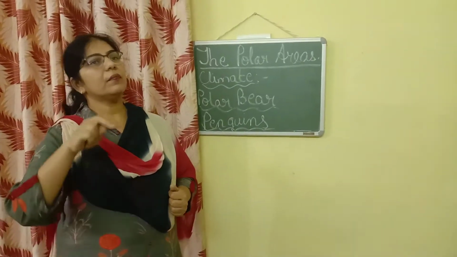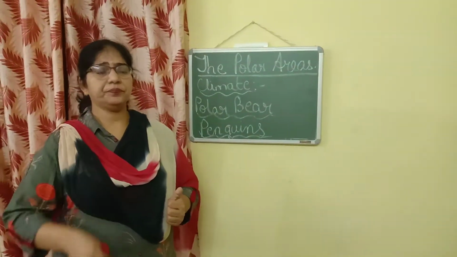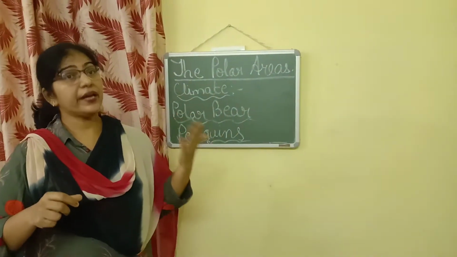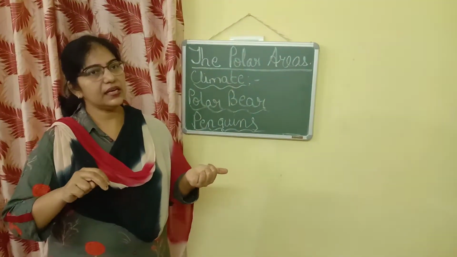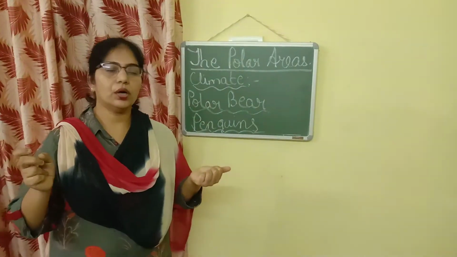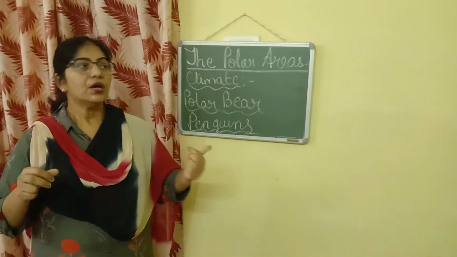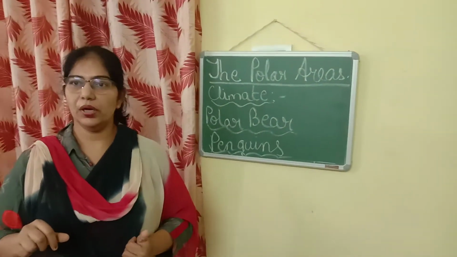Then it can remain under water for long durations. It has got large and wide paws. With the help of this, they can swim easily as well as they can walk on snow. They are very good swimmers also. So these are the adaptations which are found in a polar bear.